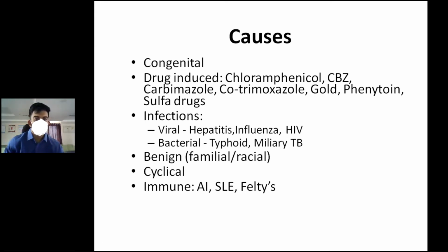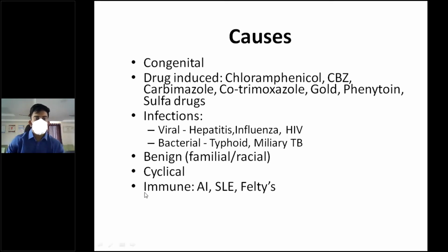In case of benign, the causes are familial or racial. That means there can be any sort of familial cause that can produce agranulocytosis. Even some racial aspects can also have this; it is particularly seen in black people. Agranulocytosis is more common in black people, right?